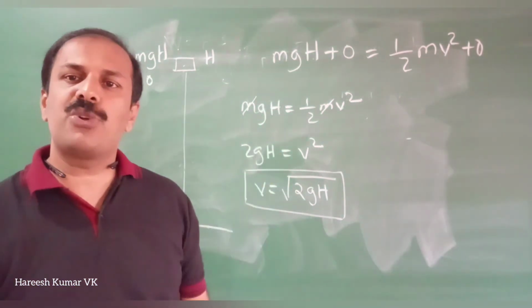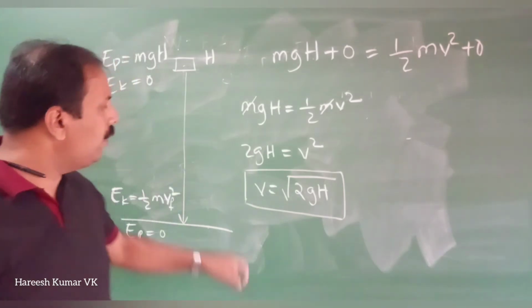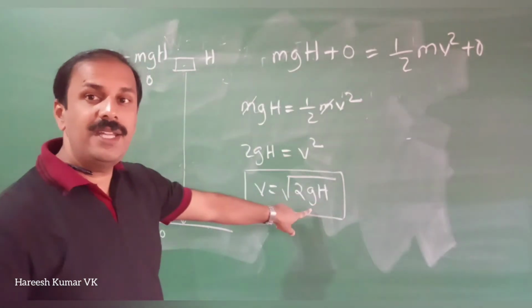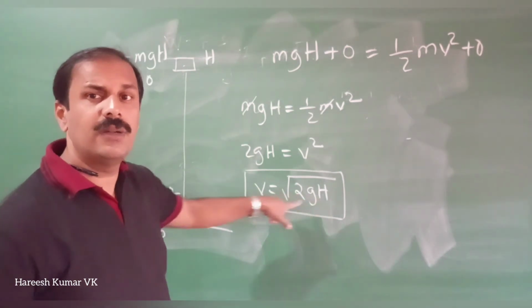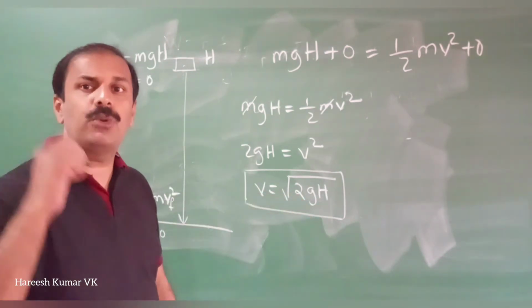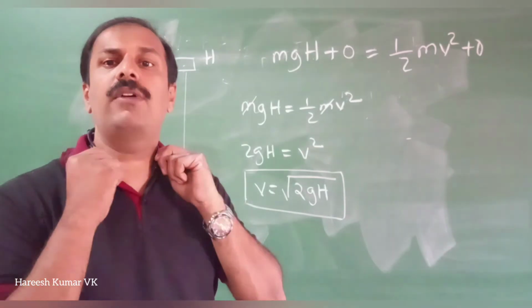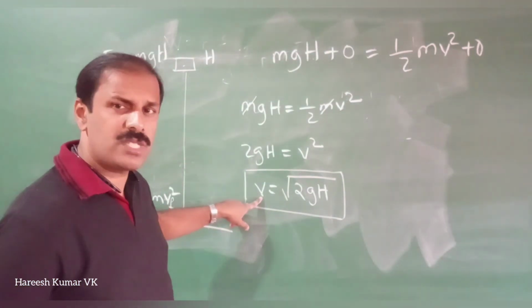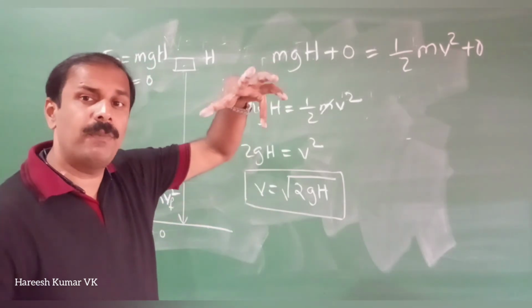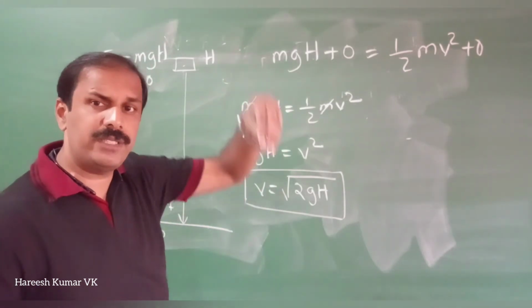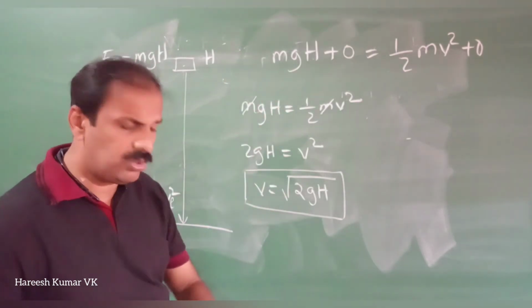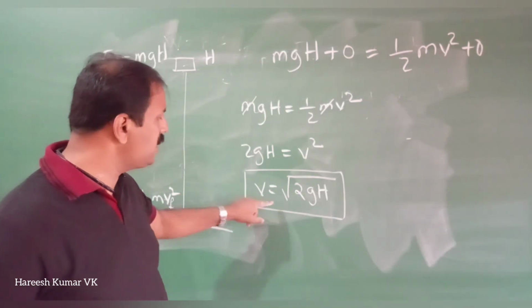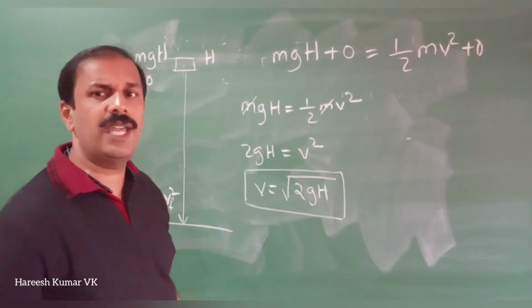When an object is dropped from a height, the velocity v is given by root of 2gh. It is independent of the mass. Previously I put one video on our YouTube channel, but now it is not there. In that, a heavy object and a feather falling together reached the ground at the same time. That experiment was there. So there you might have seen that v is equal to root of 2gh.